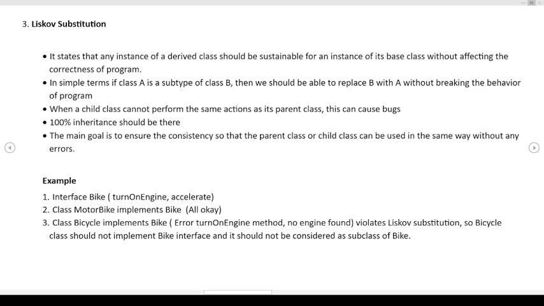The third one is Liskov substitution. It states that 100% inheritance should be there. In simple terms, if there is a class A which is a subtype of class B, then we should be able to replace B with A without breaking any behavior of the program. So that is the Liskov substitution principle. And the main goal is to ensure consistency, so that the parent class or the child class can be used in the same way without any error. So that is Liskov substitution.